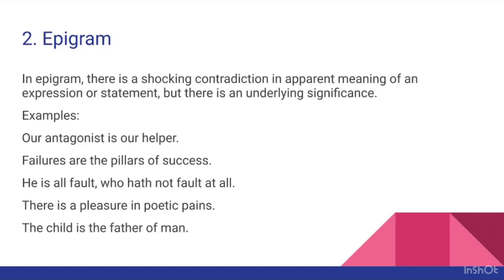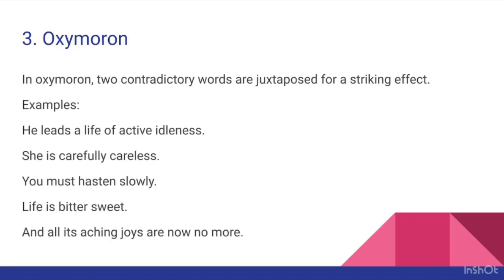Next figure of speech is oxymoron. In oxymoron, two contradictory words are juxtaposed for a striking effect. Okay? So let's look at the examples. He leads a life of active idleness.